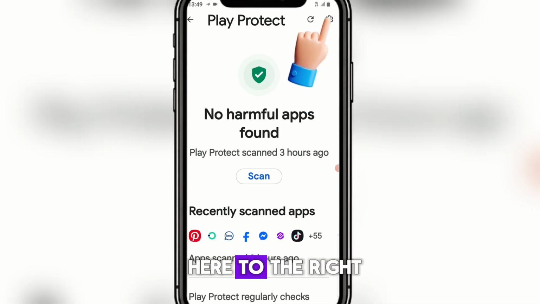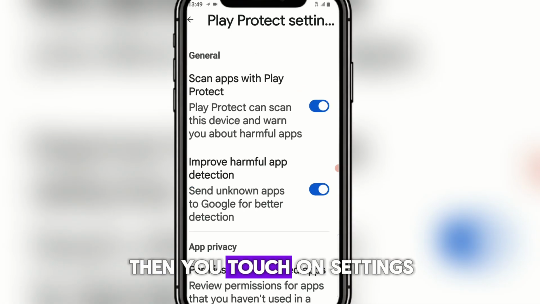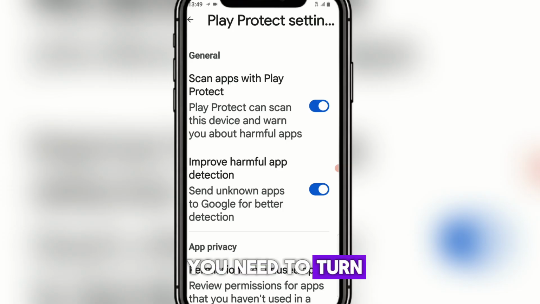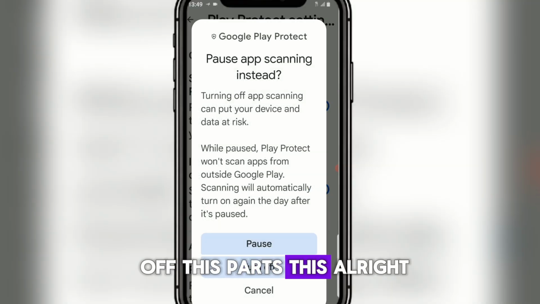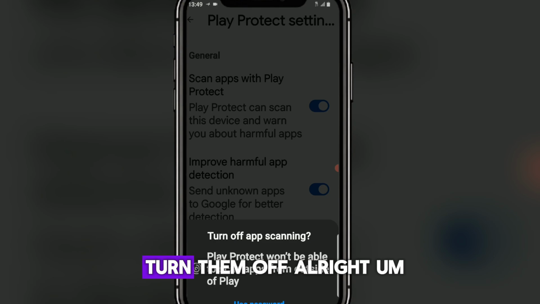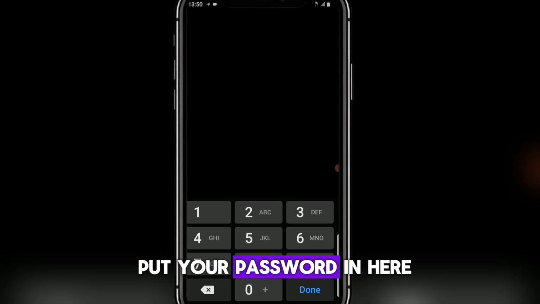You look up here to the right, you're going to see settings. Then you touch on settings. As you can see, you need to turn off these parts. You'll be able to turn them off. Then you need to put your password in here.